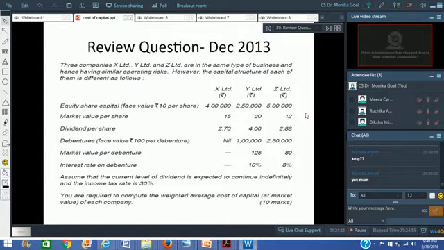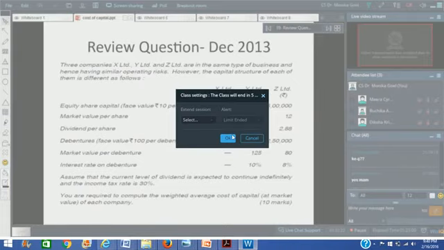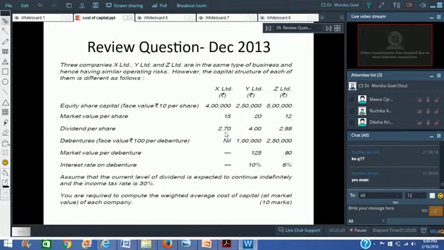Right? So first of all, we have to find out the cost of capital. We have been given the dividend per share and we have been given the market value per share, but we haven't been given the growth rate. Right? So if the growth rate is not there with us, we simply divide the dividend per share by the market value per share to find out the cost of equity, as we did in the earlier question as well.